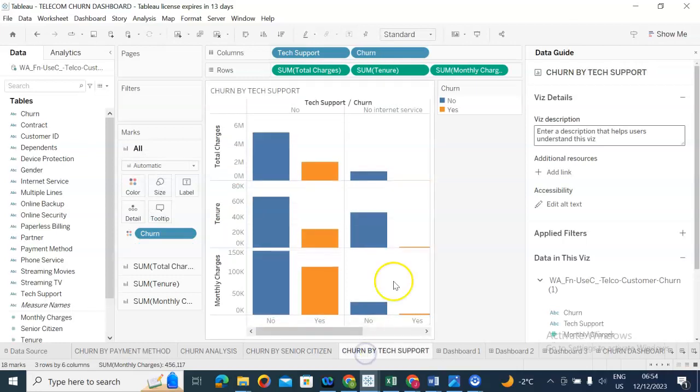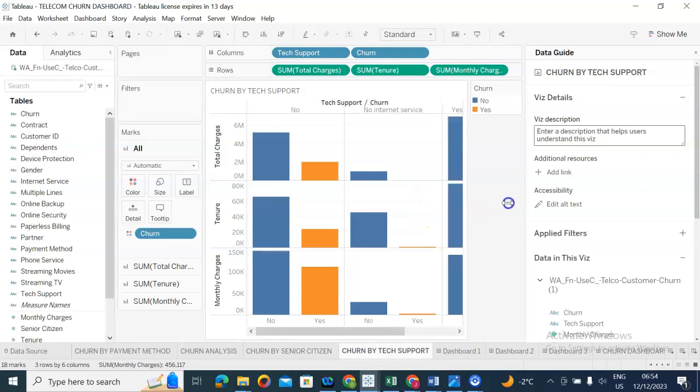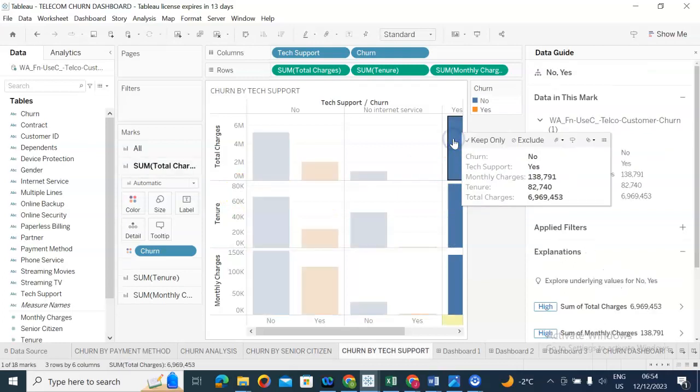Now this is churn by tech support, so tech support and internet service. Here we want to know if people had issues with support, maybe when they call because they have issues with their cell plan, whether that affected churn rate in any way. So we want to know from this. And the first thing we can see here is